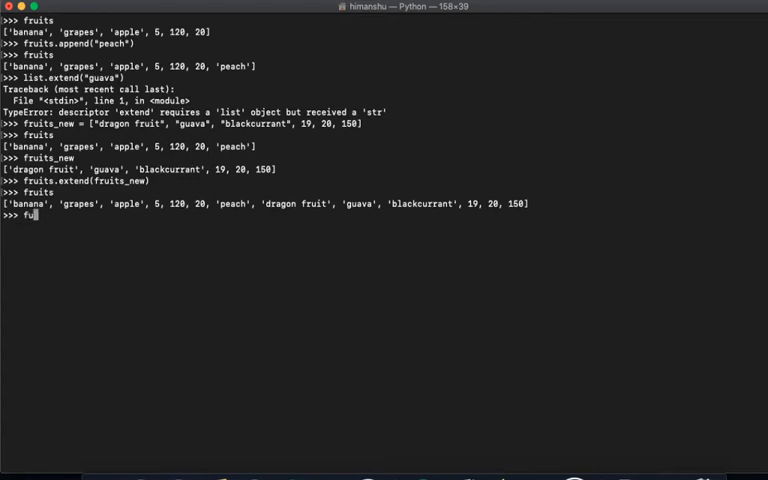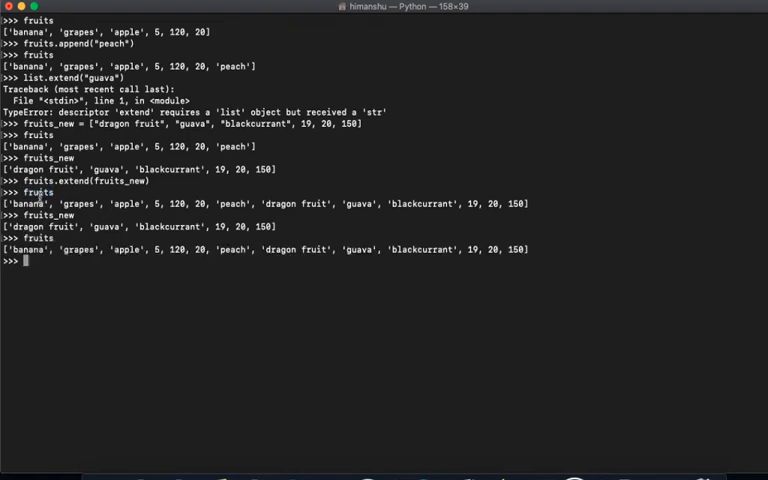But this does not mean that fruits underscore new does not exist. It still exists. It is a completely separate variable. Extend just extends your current fruits variable, it does not change anything with fruits new, right? So this is what extend does.